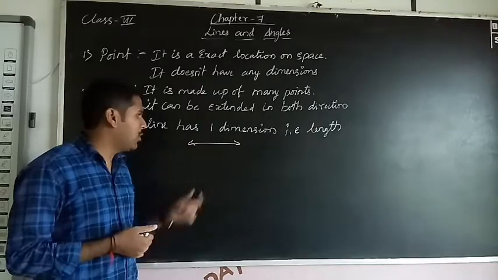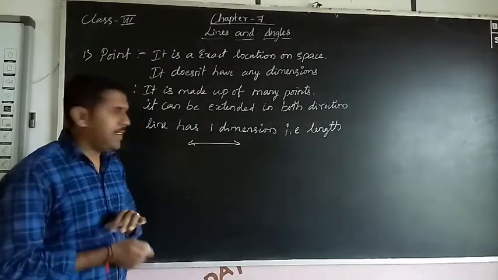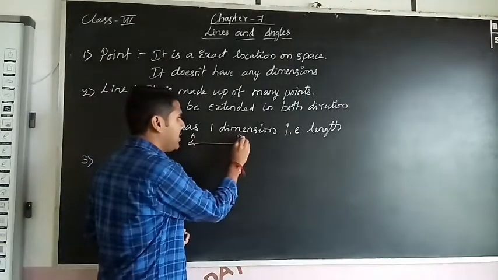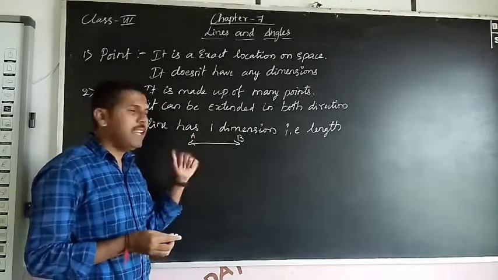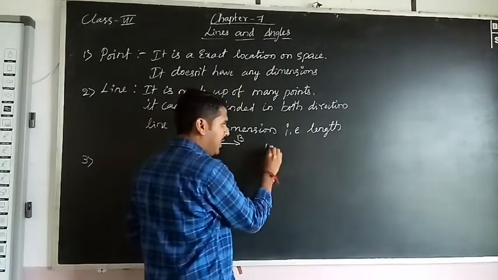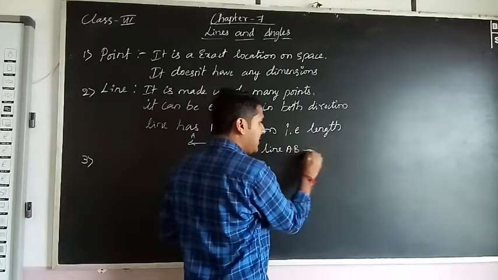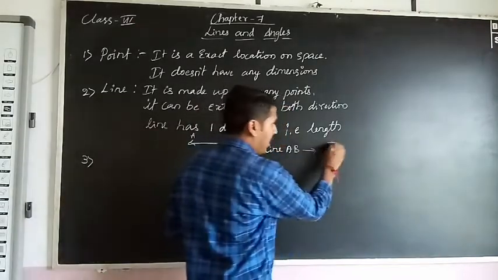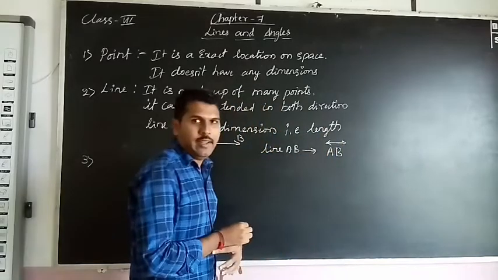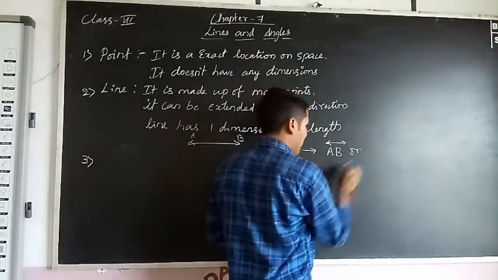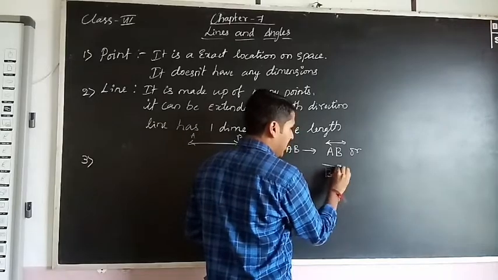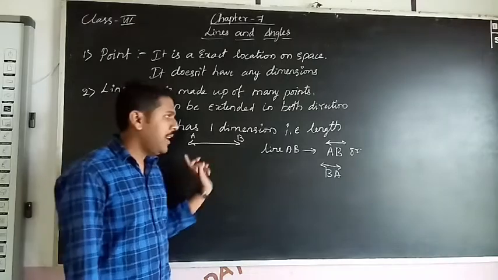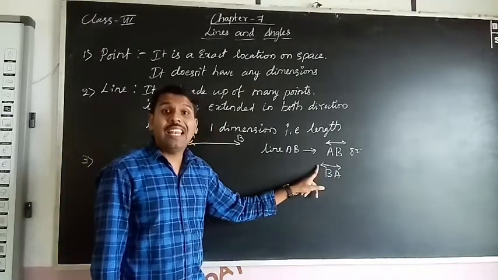Before going to the line segment concept, how to represent the line? Give the names. This is one point, take it as A, and this one is B. So how to represent the line AB? We write AB with a line symbol with arrows above it, AB or BA. So this is the symbol for a line.